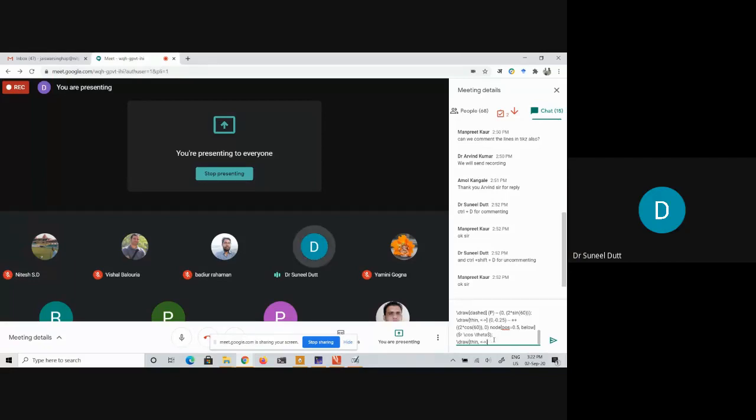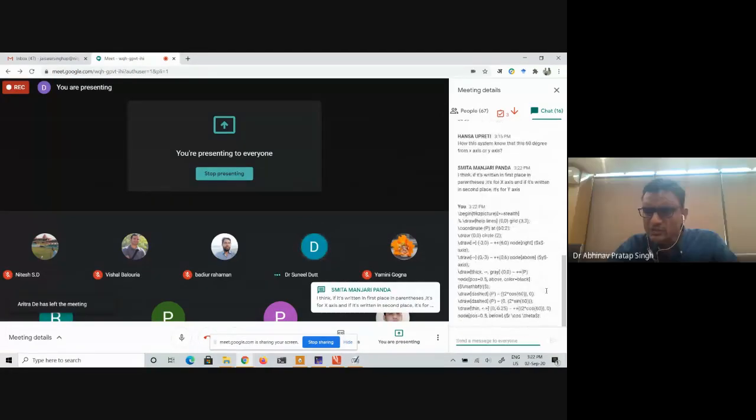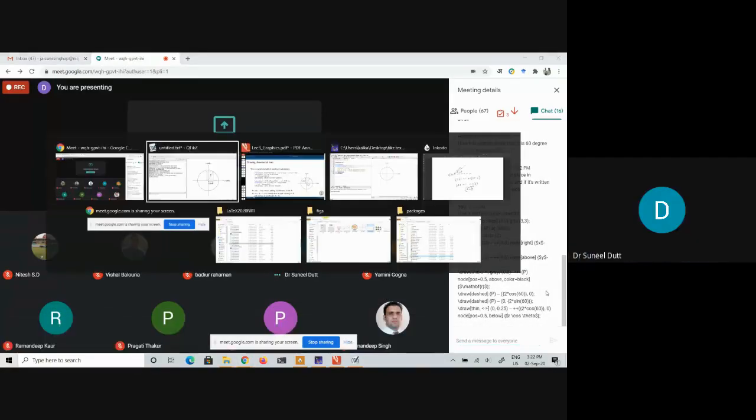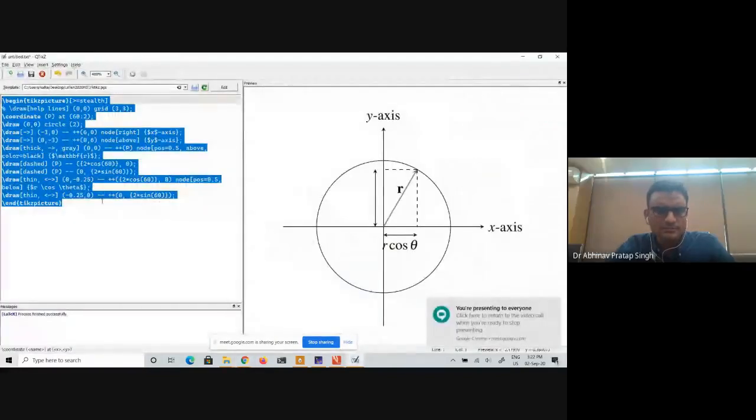Sir, there is also a question by Madam Hansa: how does this system know that this 60° is from the x-axis or y-axis? It is always from the horizontal direction, always. So the default setting is that it is taken from the horizontal direction.